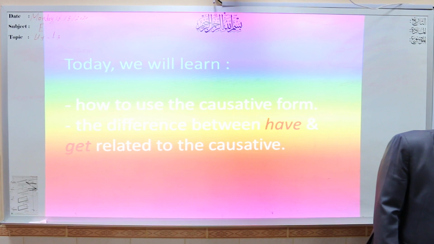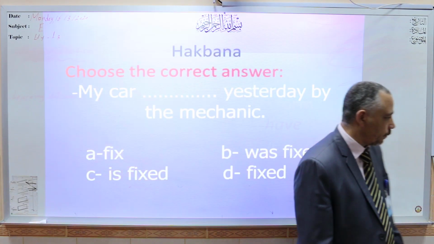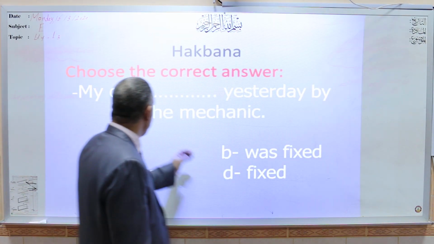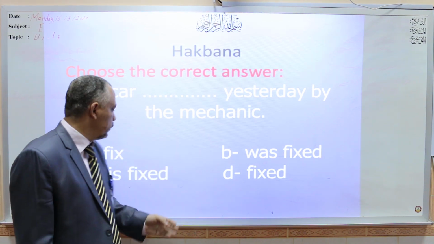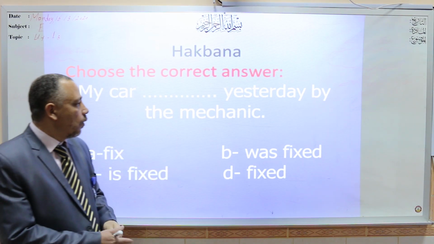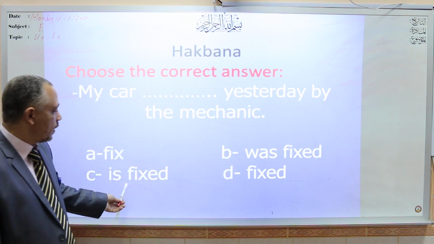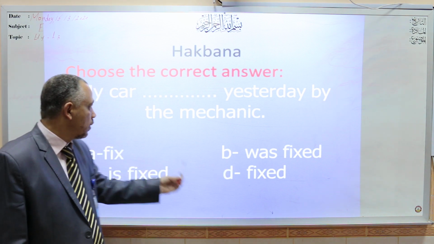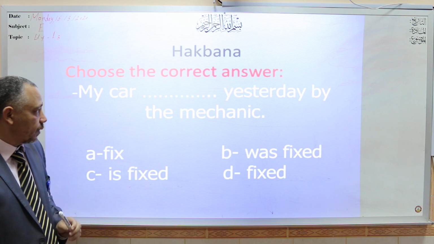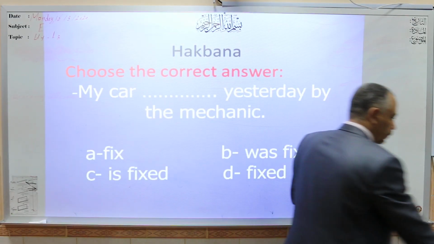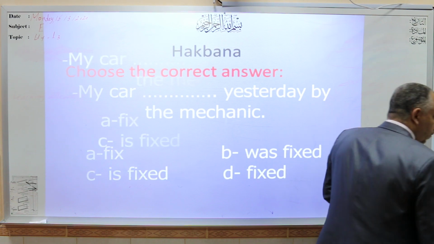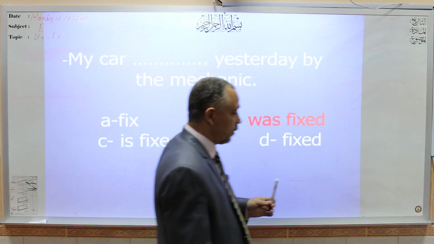Choose the correct answer. My car yesterday by the mechanic. Fix, was fixed, is fixed, fixed. The correct answer is was fixed.